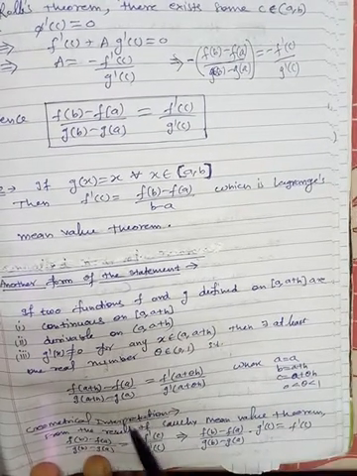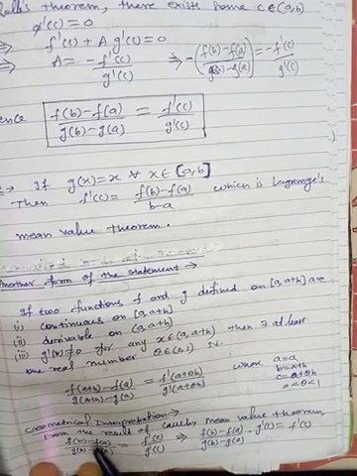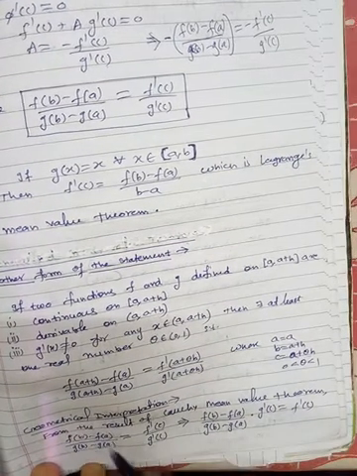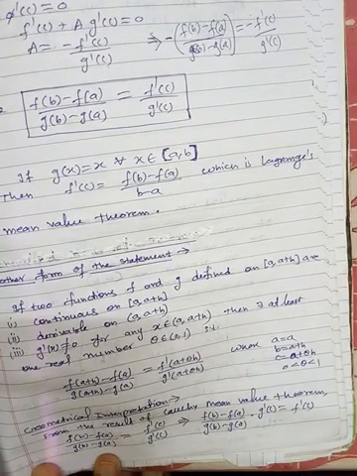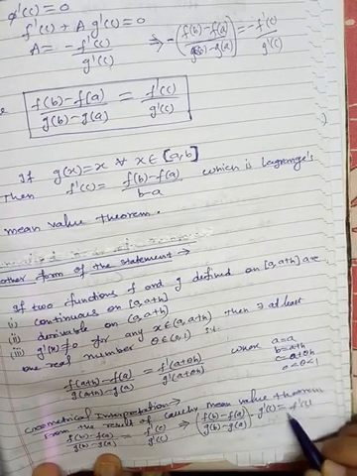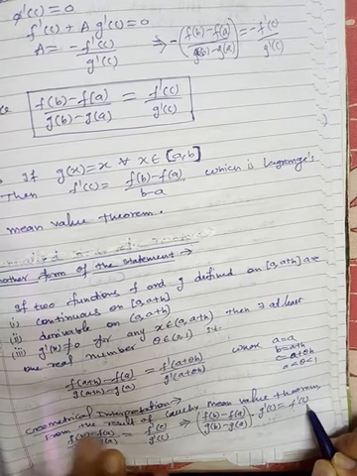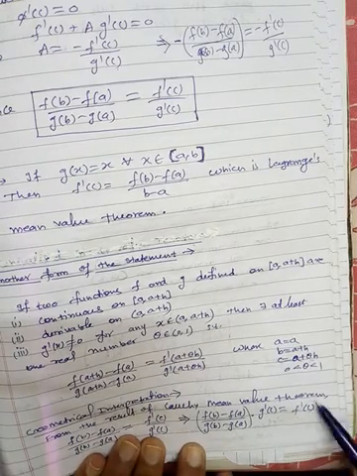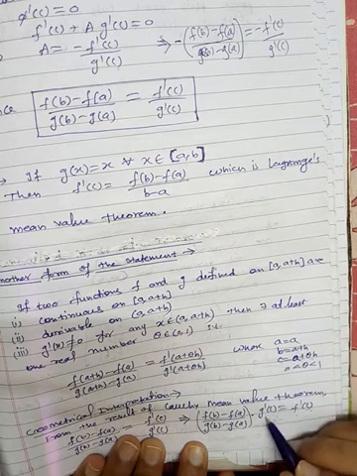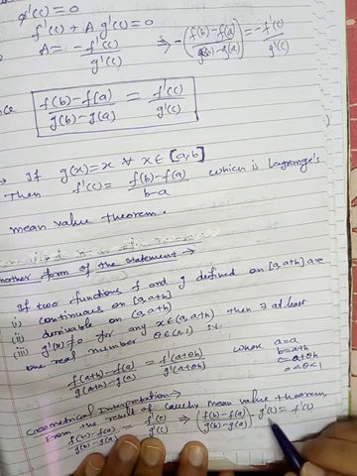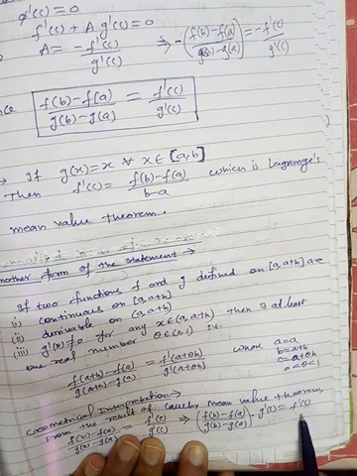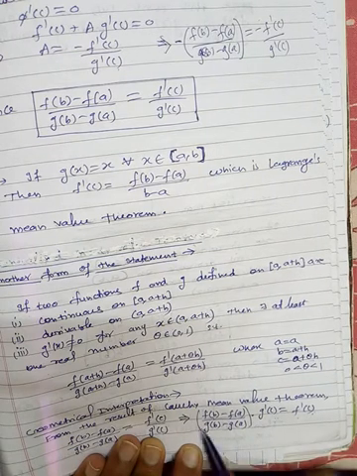Now the geometrical interpretation. Geometrically we have this in Cauchy mean value theorem. So if you multiply this by g dash c on the left hand side, we get this multiplied by g dash c is equals to f dash c. That means the slope of the function f at point c and the slope of the function g at point c, they are parallel to each other because this is the constant value.